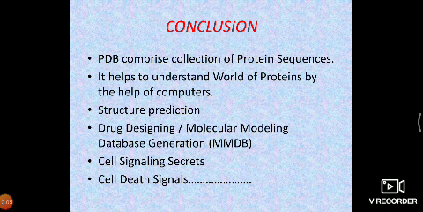Now, after this short lecture, the conclusion is to understand what a protein is, what the importance of protein is, and how to create a protein database by taking a protein sample for sequencing.